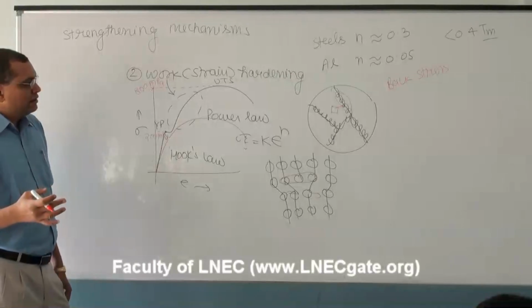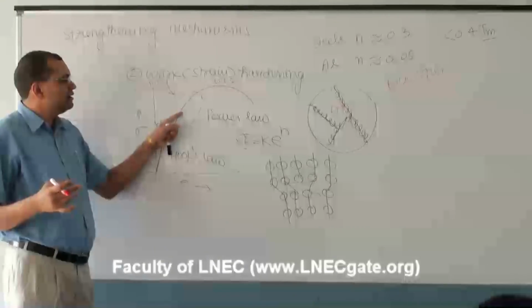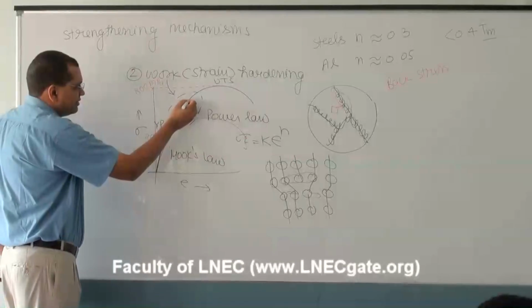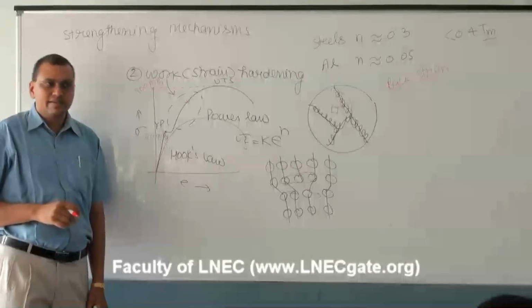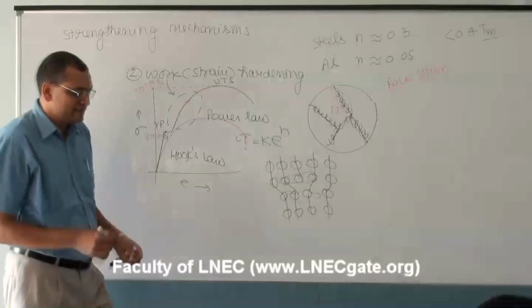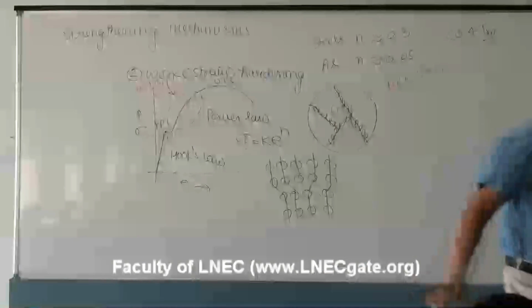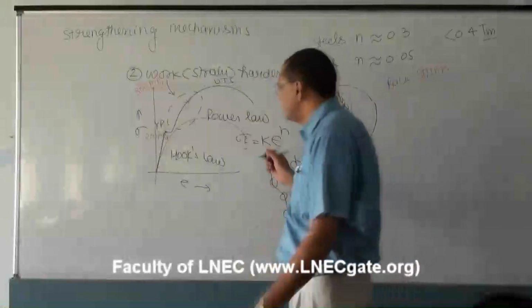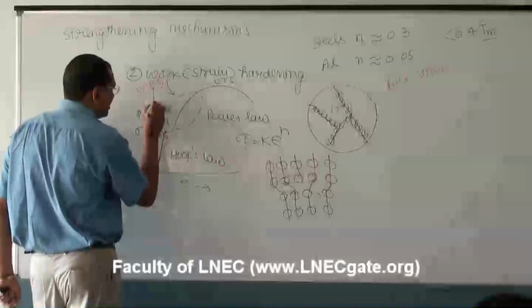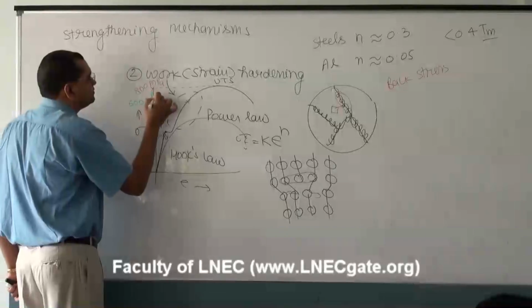And we are loading the material somewhere in the work hardening region, let us say in the middle. So when we are loading the material somewhere within the work hardening region, let us say the stress at that point is 600 MPa.